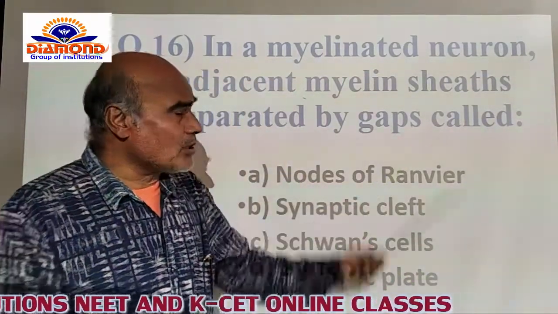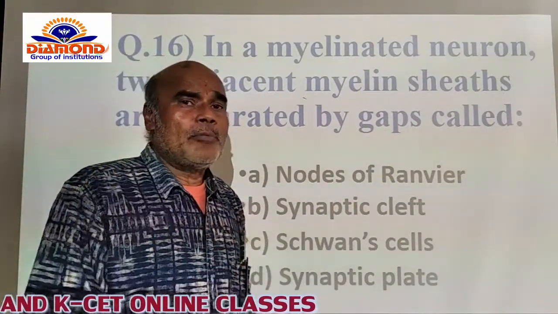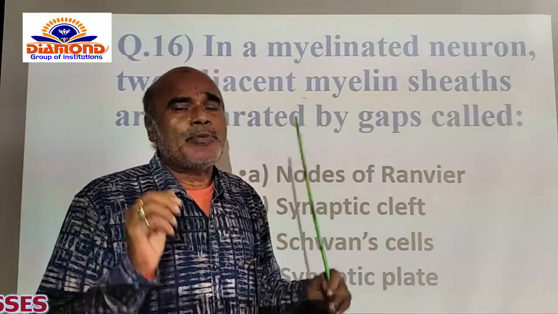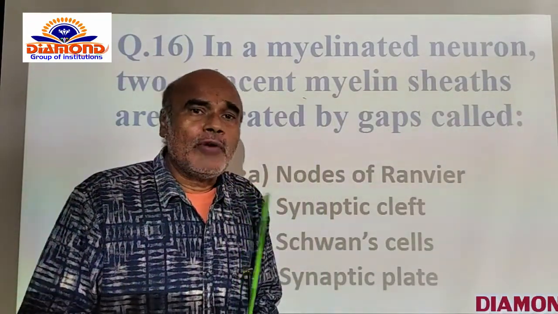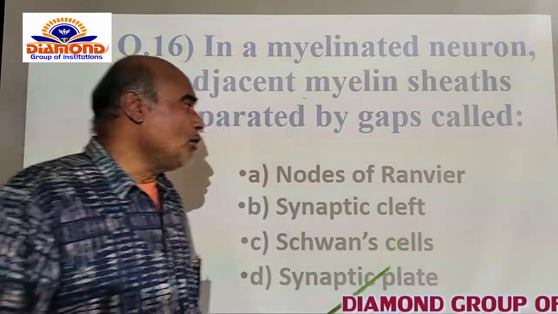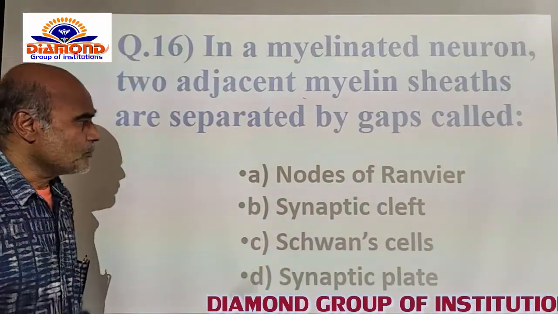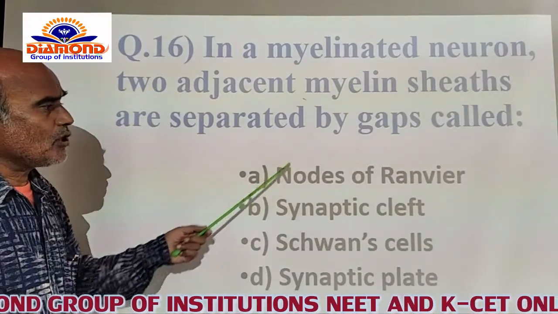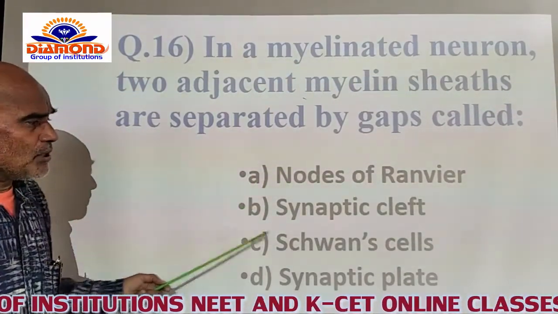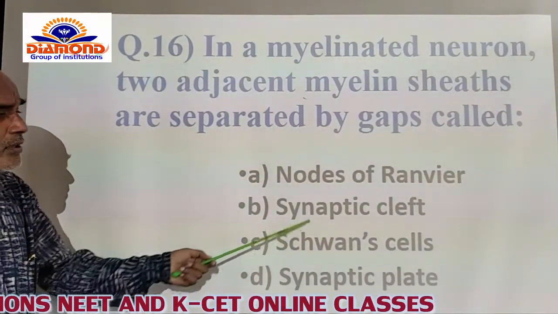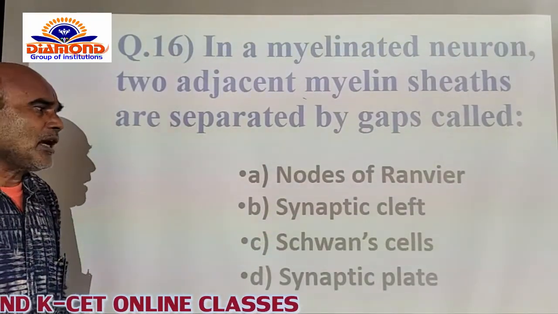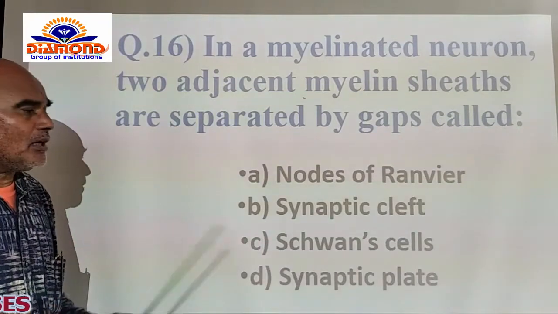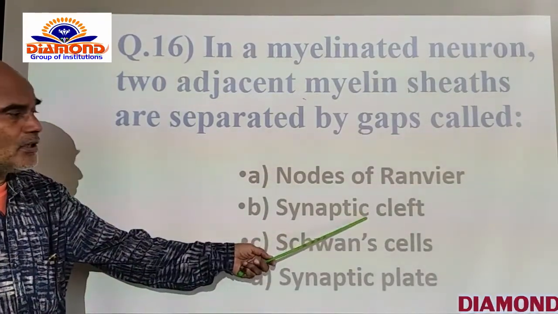Here the question is asked: two myelin sheaths are separated by a gap that is called what? Now the options are given. Option A is the nodes of Ranvier. Option A is the correct option. Option B is the synaptic cleft. The synaptic cleft is the gap in between, and the telodendrite contains the synaptic cleft.